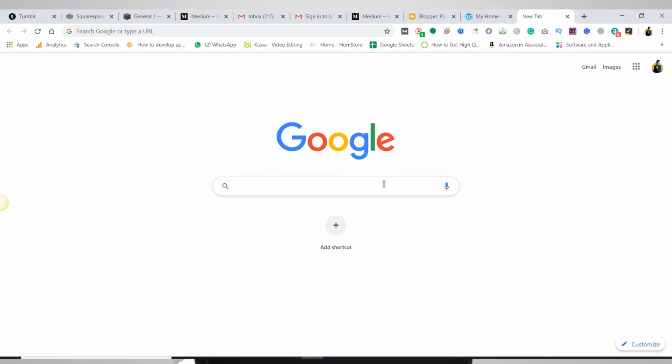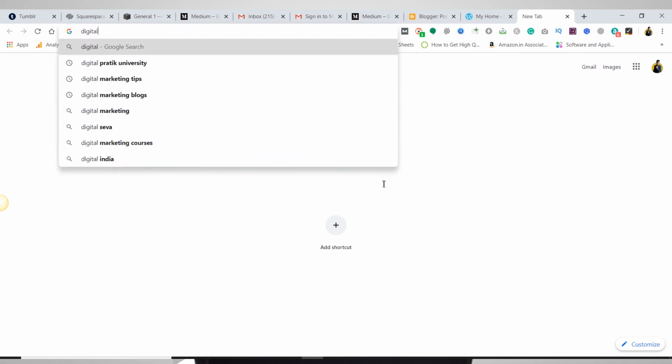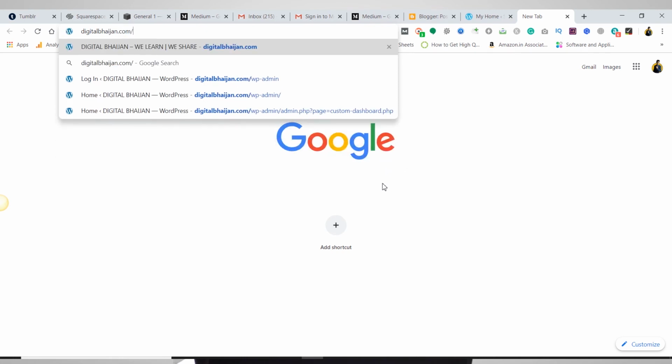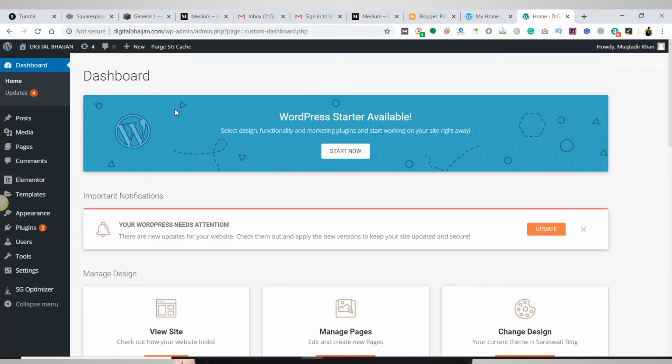Now let's move into our next and main blogging platform, that is WordPress.org. It is a favorite for every blogger out there. Let's see the overview of WordPress.org. You need to type your domain name here, like in my case, it is digitalbhaijan.com/wp-admin, and press enter. So this is how your WordPress.org dashboard looks.